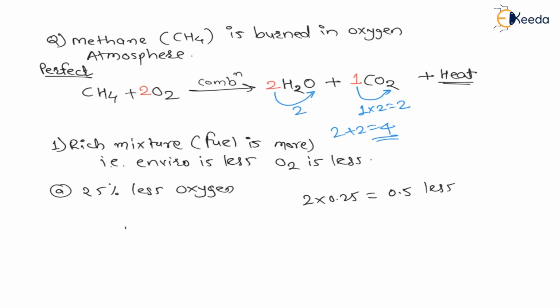That means from 2, 0.5 is less, therefore a total of 1.5 moles of oxygen are available for the combustion, right or wrong? Are you getting this? This is school level mathematics. Finding percentage is school level mathematics that you must know. Here we are understanding the concepts only, right? Now 1.5 moles of oxygen are available, that means 25% oxygen is less, right?